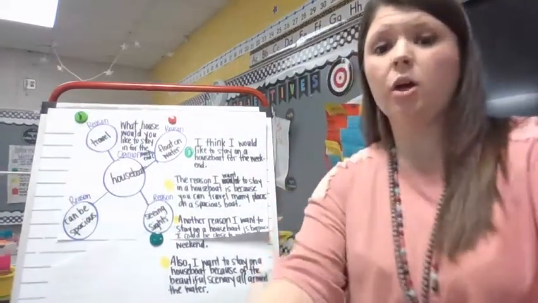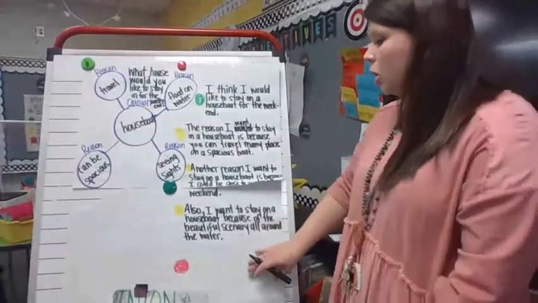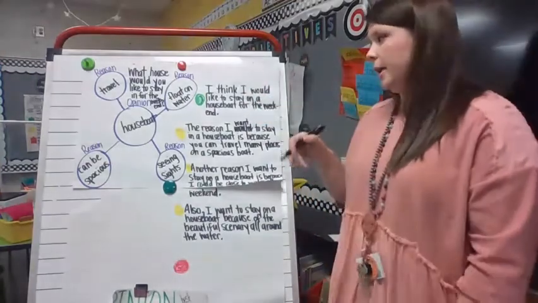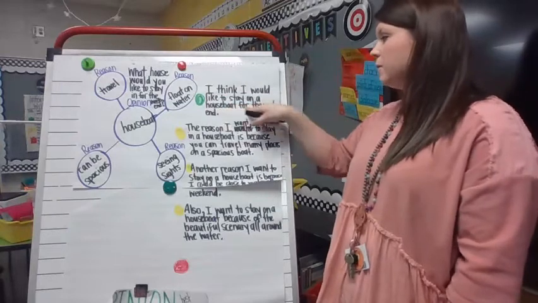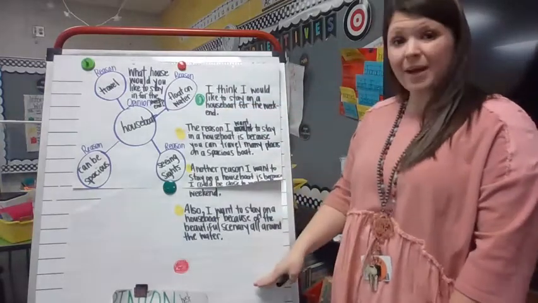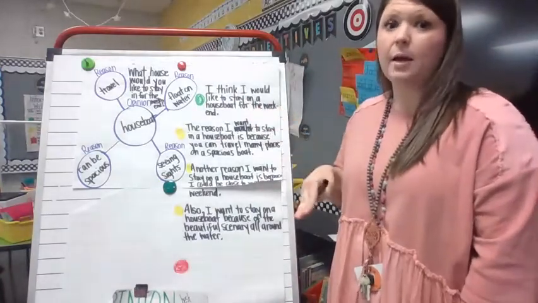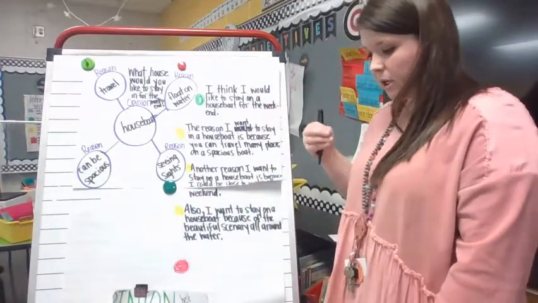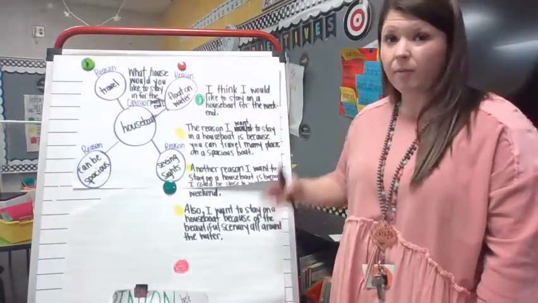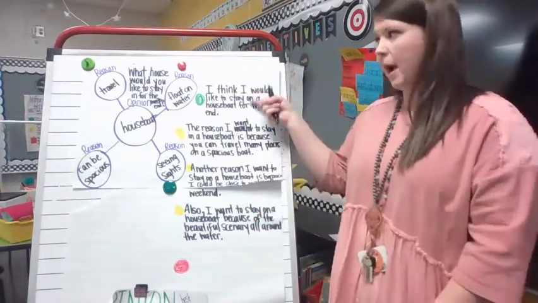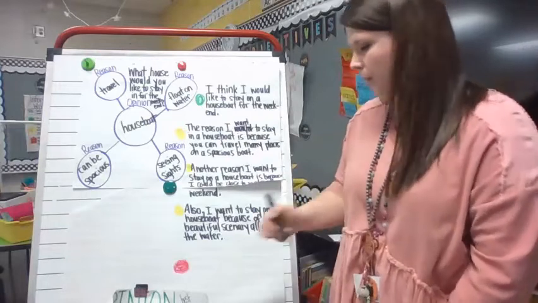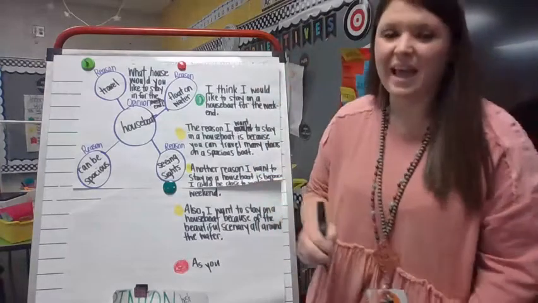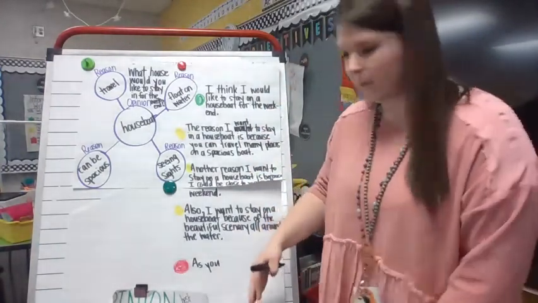Today we're going to focus on our ending sentence, our closing sentence. This is where we restate or retell our opinion. I think I would like to stay on a houseboat for the weekend. So in my ending sentence, I'm going to remind my reader that I want to stay in a houseboat for the weekend. They've read my reasons, so I'm going to tell them, if you read this, you should know that I want to stay in a houseboat and why. One way we can do that is just tell them nicely, hey, if you read it, this is what you read about.